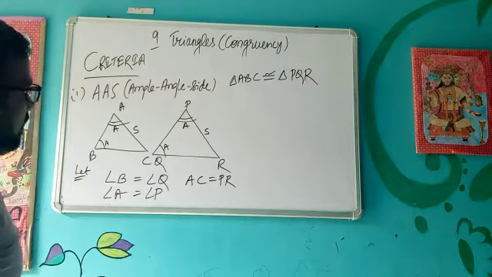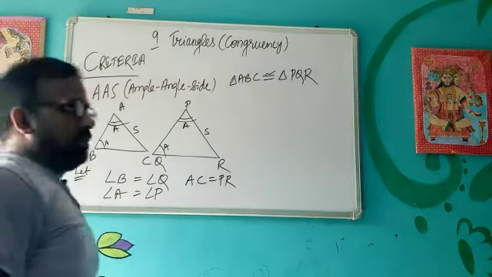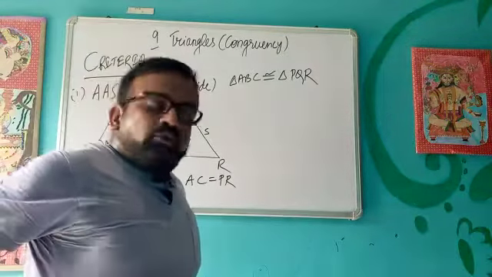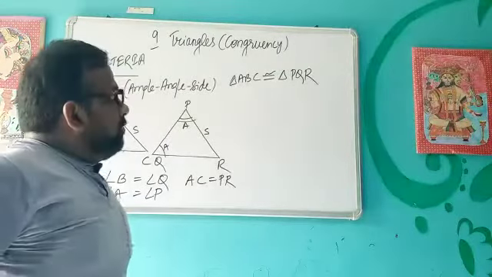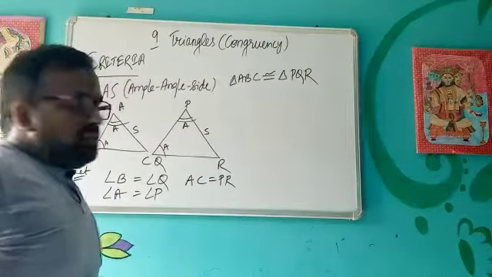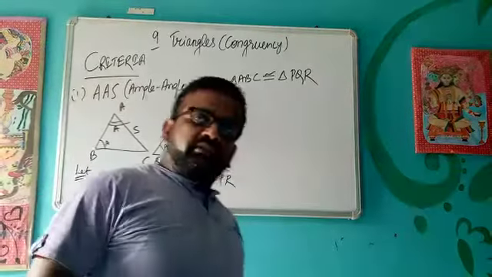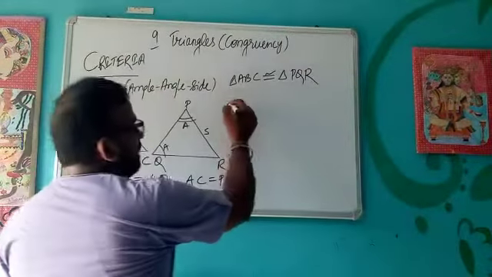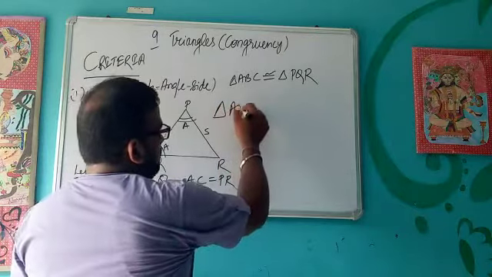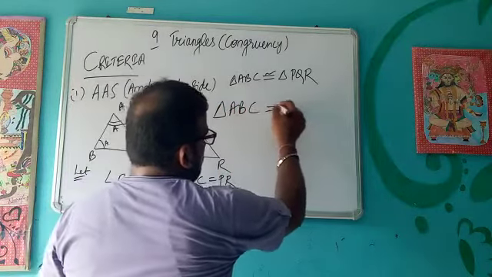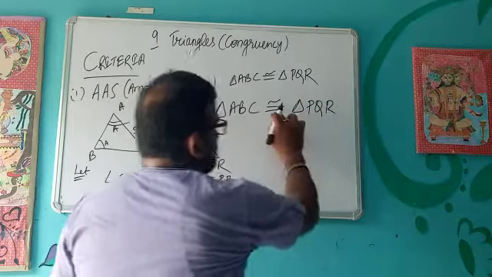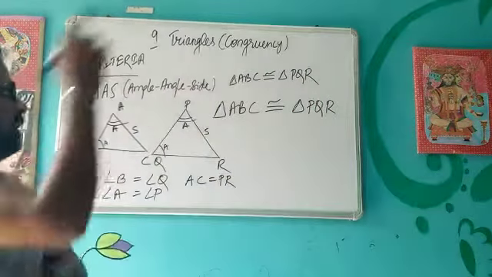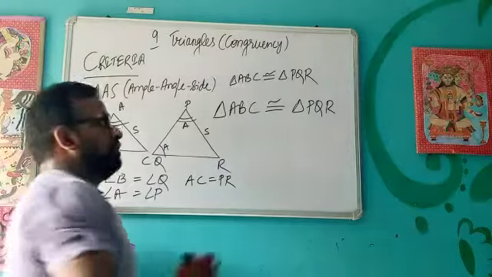Now, moving on to a very important thing that you should know whenever you are solving questions of congruency. Whenever we write the sequence of the triangles, for example, I have taken triangle ABC is congruent to triangle PQR. This is the sign of congruency. So what is the meaning of sequence?